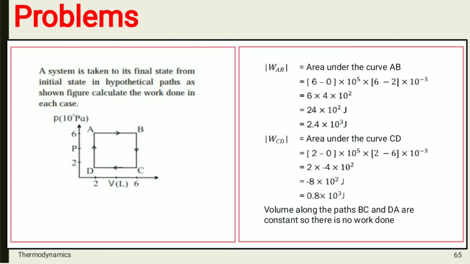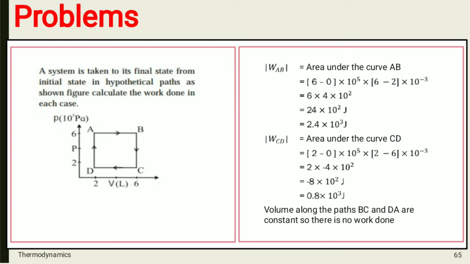In the graph, volume is given in liters, which you have to convert into cubic meter. If you calculate this, you will get the answer 2.4 into 10 raised to 3 joule.